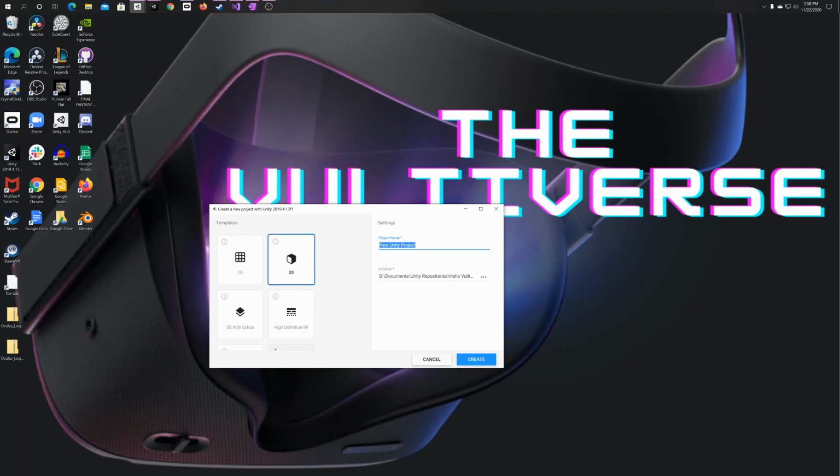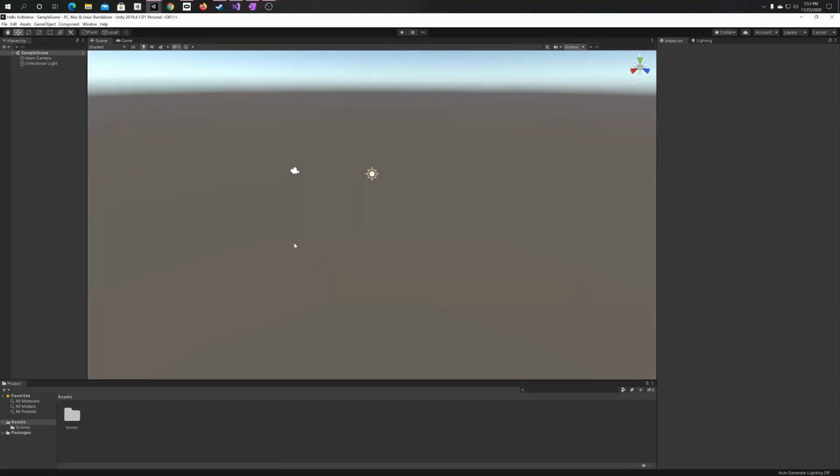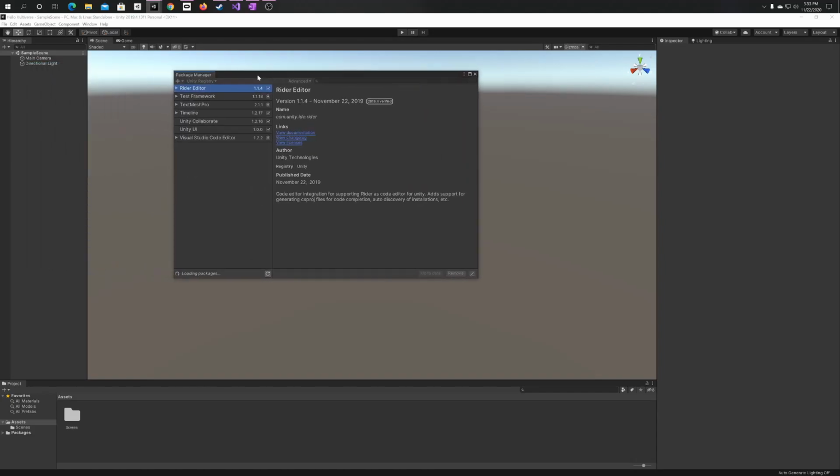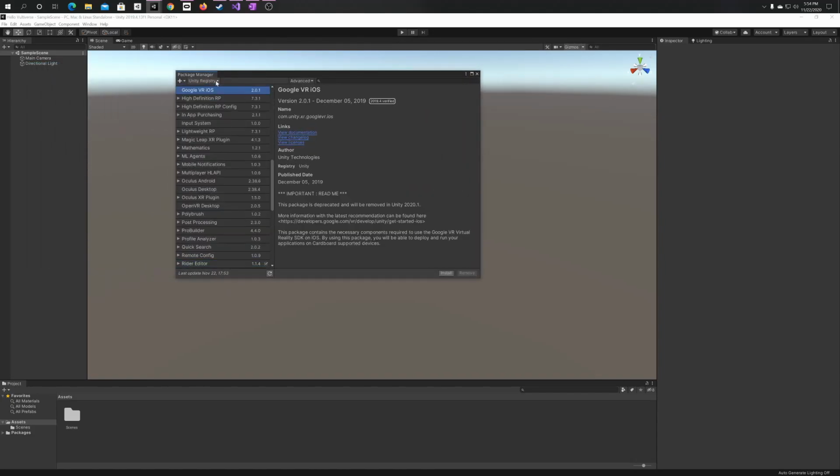We'll call it Hello Vultiverse, no reason in particular. Once you finish that, click on Create. It'll open up the Unity editor, and then we have to do a couple of things to get it ready for VR. Click on Window, Package Manager. Make sure you're on the Unity Registry. You can see that here at the top. Then go on over to Advanced and make sure you have Show Preview Packages selected.